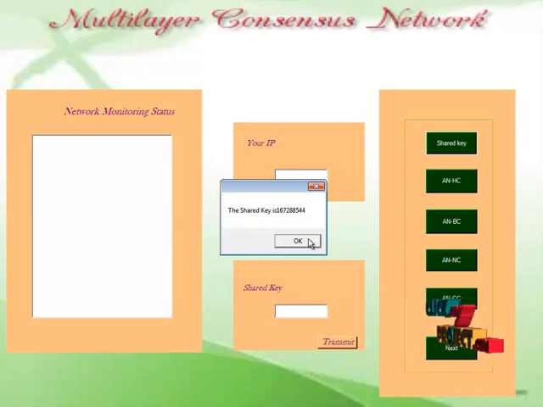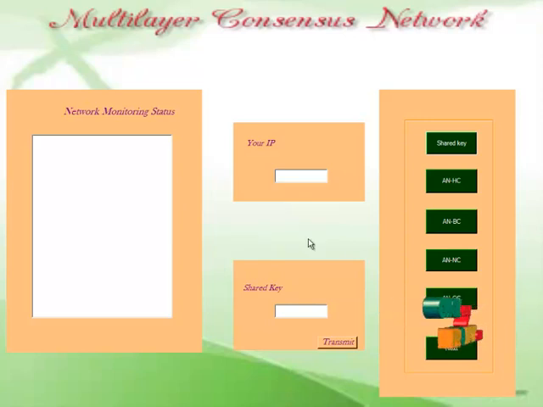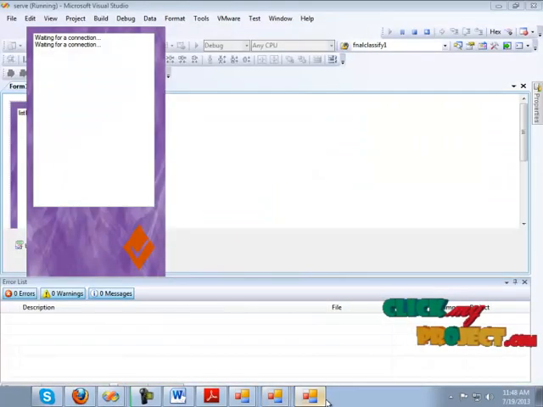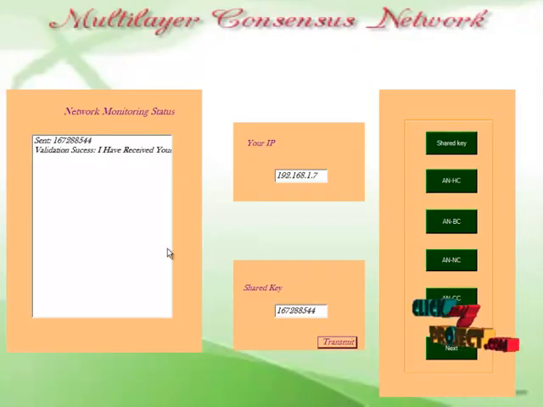Now the process I'm going to implement is to share this key to each layer of the network, that is, between the home appliance and the home area network, the home appliance to the business area network, and each layer of the multi-layer network. I am going to pass this key. I am giving the IP address to which the user has to pass, and before this the smart grid should be logged in. The smart grid is logged in here, and when I click on this transmit button, the validation is successful, and this process has been sent.